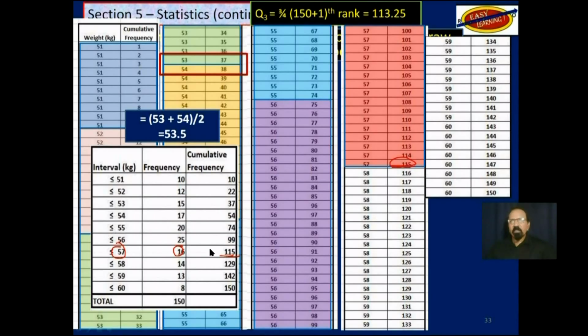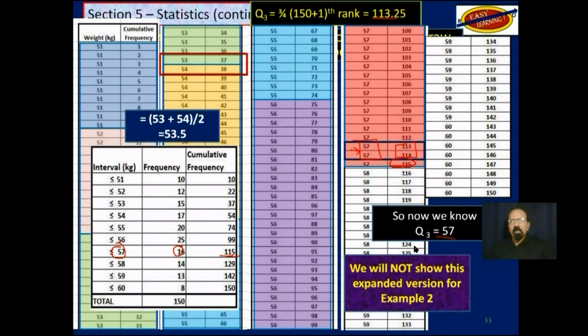Notice we have passed 113. So 113 position would be somewhere between this 113 and 114. That's somewhere between here. But then we have the same 57 here twice. So if we add 57 twice and divide by 2, we will still get back 57. So Q3 is 57.